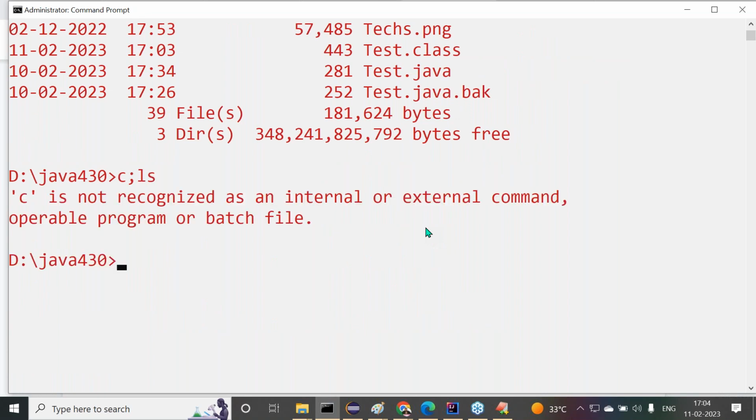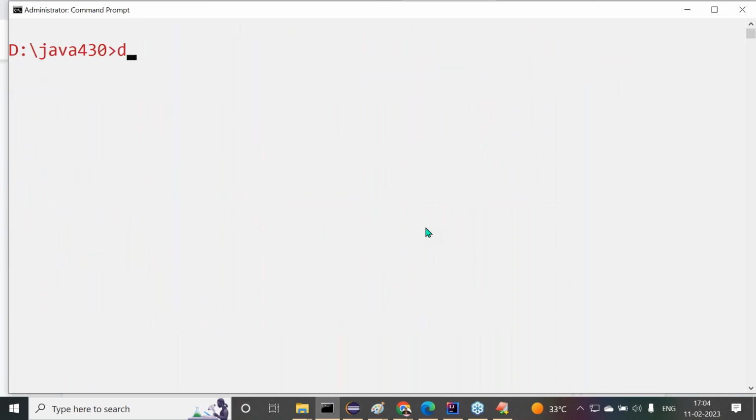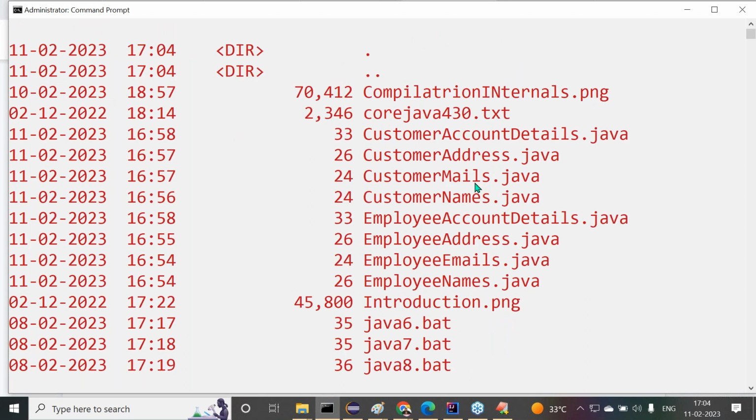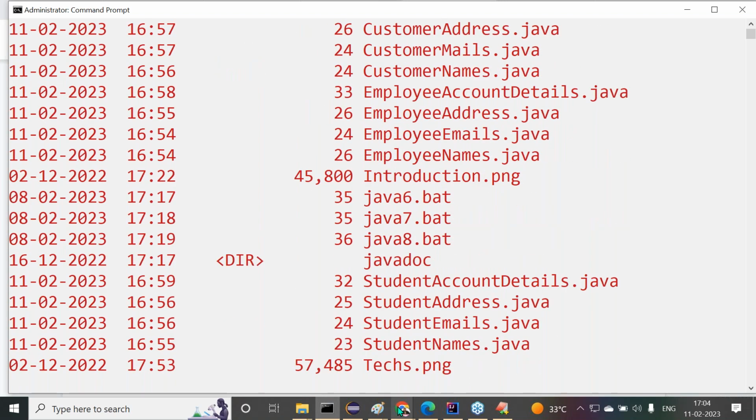Leave this one again. After that, now I want to delete star dot class. All the dot class files I'm going to delete now. All right, leave this one. With dir, only Java files are available now. All dot class files are deleted. All right, now what is the next option?